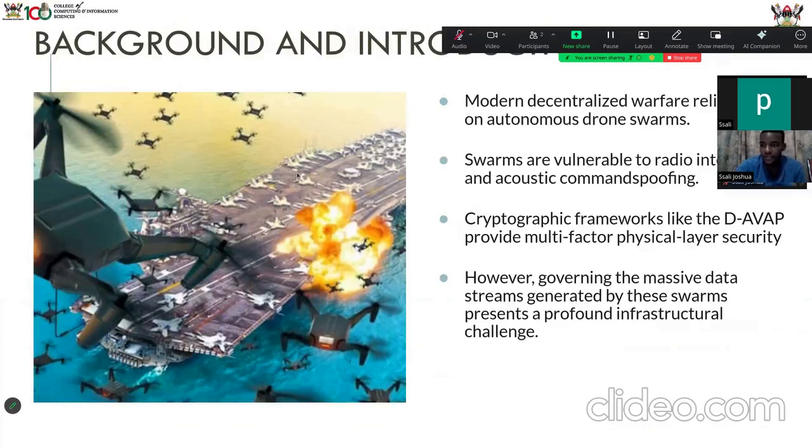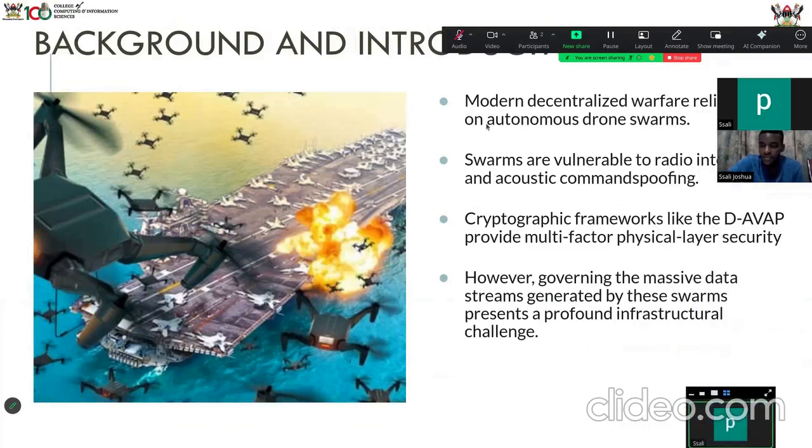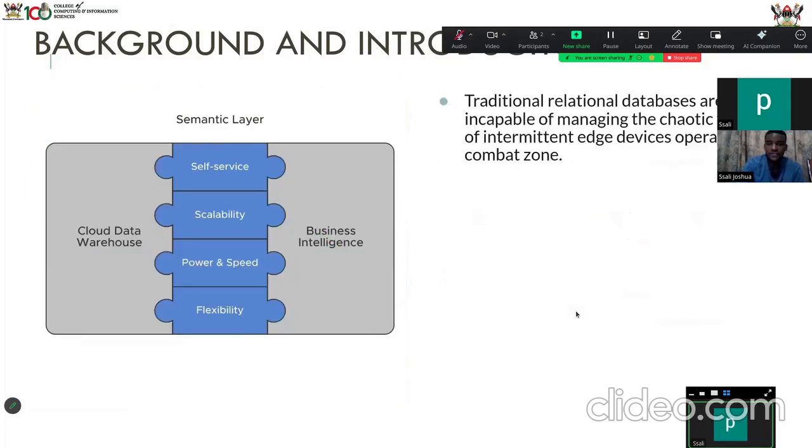So the background and introduction of this is, modern decentralized warfare relies heavily on autonomous drones. That is true. You can see that in Ukraine and Russia. And swarms are vulnerable to radio interference and acoustic command spoofing. So cryptographic frameworks like the DAVAP provide multi-factor physical layer security. However, governing the massive data streams generated by these swarms presents an infrastructure challenge.